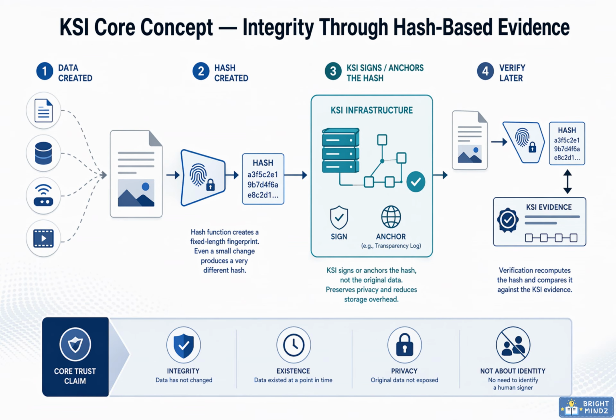KSI starts with a simple move: turn data into a cryptographic fingerprint. The fingerprint is fixed length but highly sensitive. Change one character in the original and the hash changes dramatically. KSI signs or anchors that hash, not the data itself. This keeps the content private and avoids copying large records into the trust system. Later, verification repeats the same hash calculation and checks it against the KSI evidence. If it matches, you can prove the data existed then and has not been altered. The claim is integrity, not personal identity.